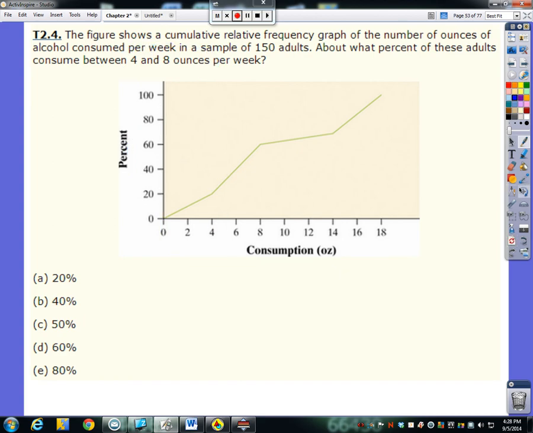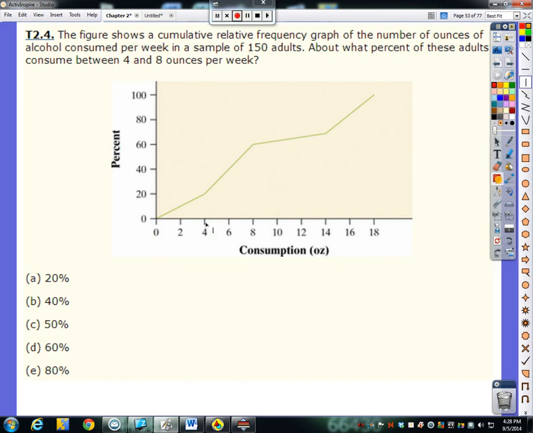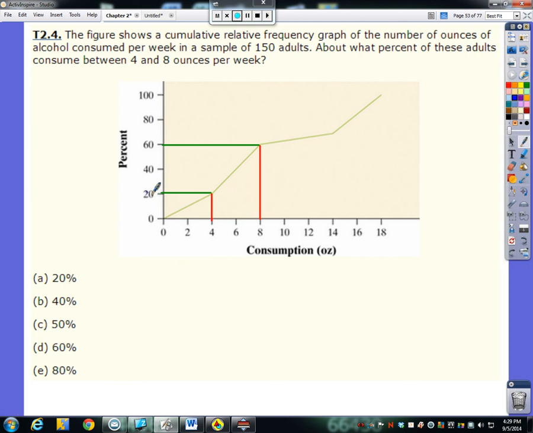So 4, let me get my straight line tool here. 4 ounces would come up and hit the ogive here, and 8 ounces would come up and hit the ogive there. Now, from those points, we need to swing over and see what percentile that would put us in. So at 4 ounces, we're at the 20th percentile. At 8 ounces, we're at the 60th percentile. So how many adults would drink between 4 and 8? Well, what is between 20 and 60%? And that would give us 40%. Ba-boom, answer choice B.